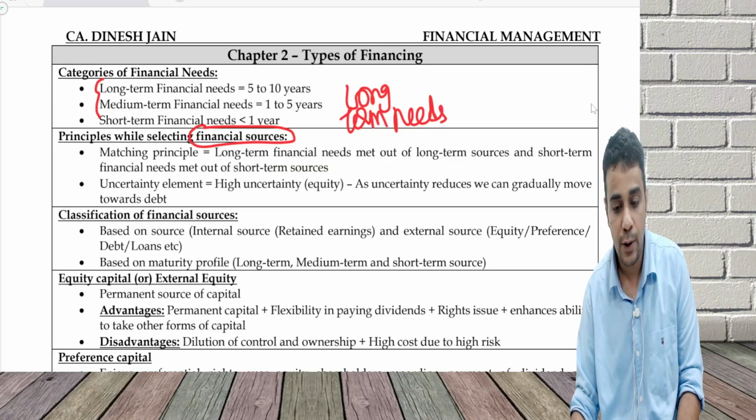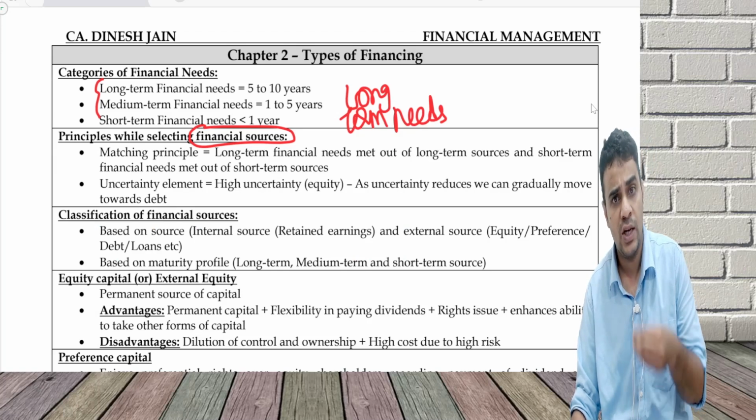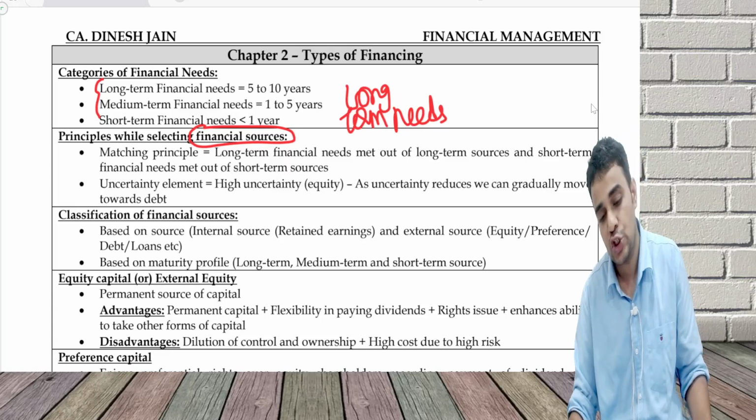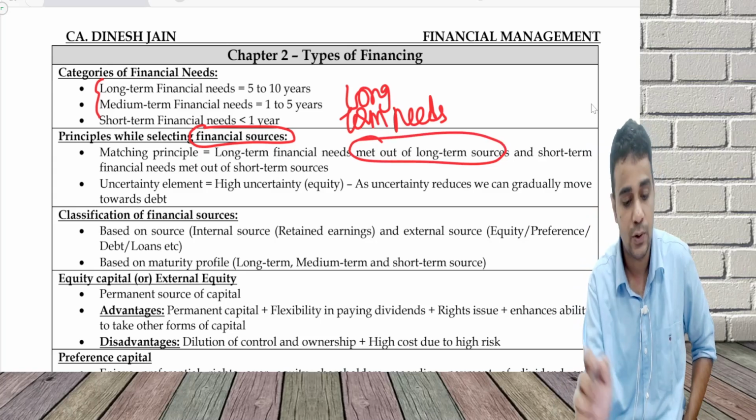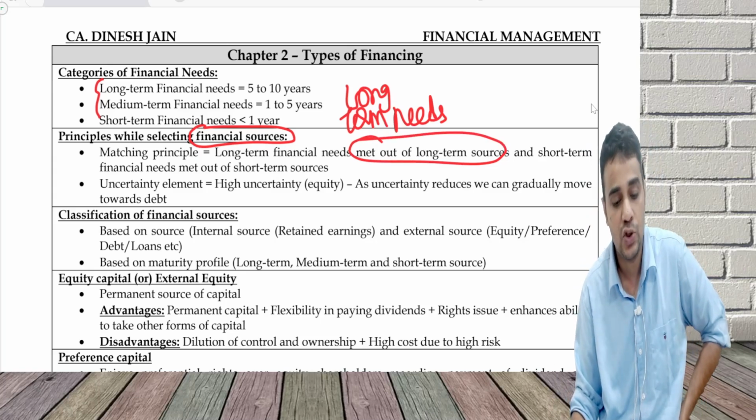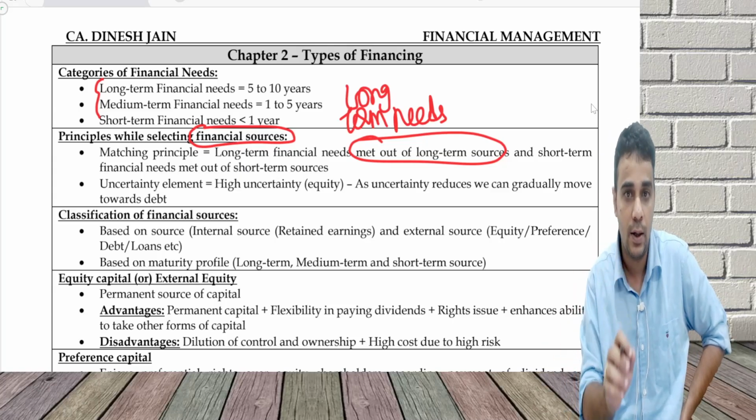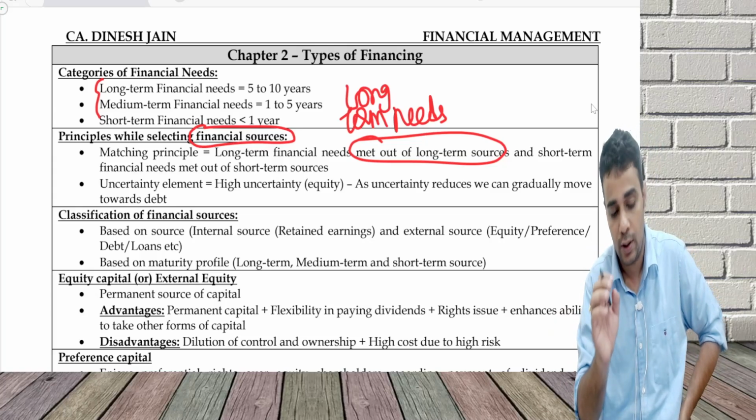Long term needs: if you are doing some fixed asset investment, for that I need to have a long term source. What is a long term source? Equity or long term loans. For working capital purposes, I can take short term loans. So long term financial needs will have to be met out of long term sources. Short term financial needs should be met out of short term sources. Example, any project you are doing, fixed asset investment, through long term like equity or preference or long-term debt, and any working capital can be met through short-term capital or short-term debt.